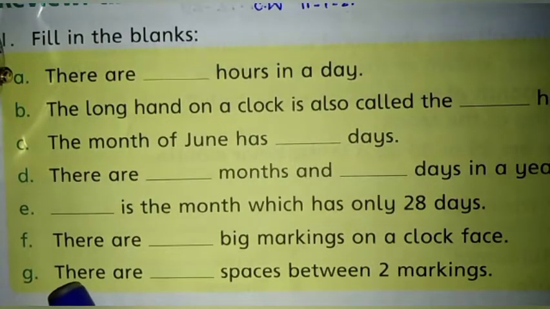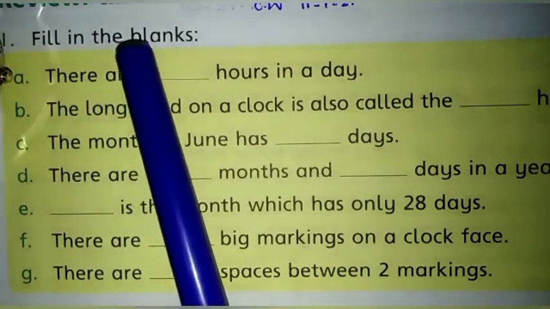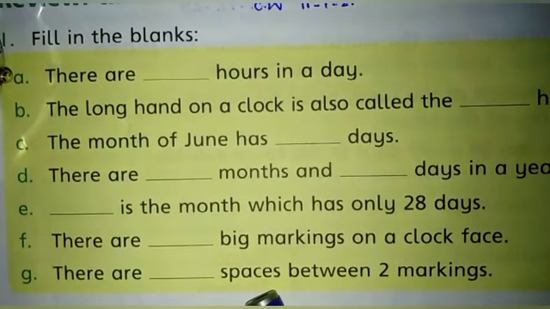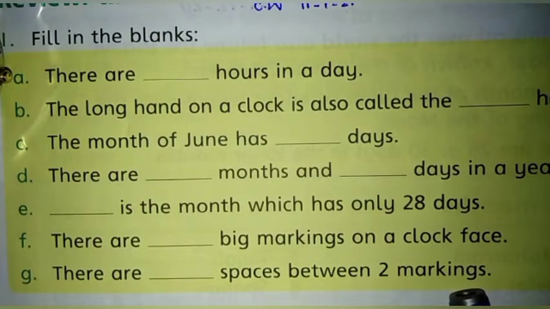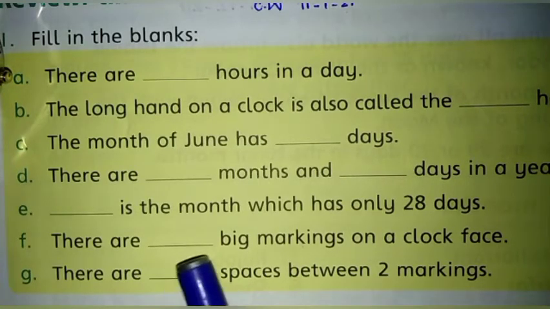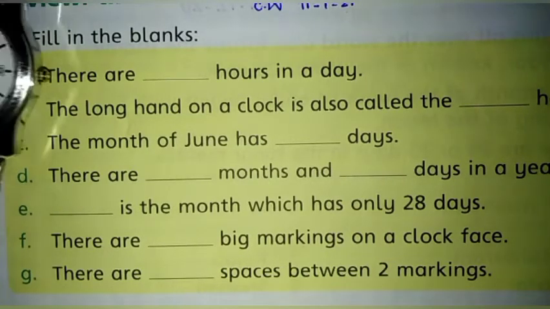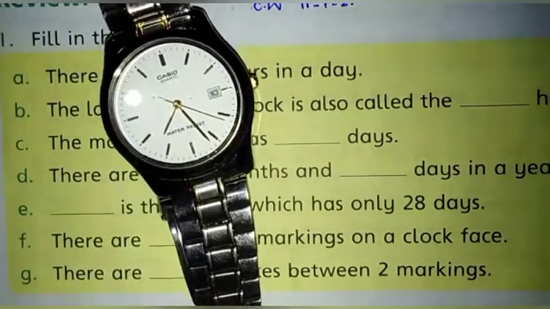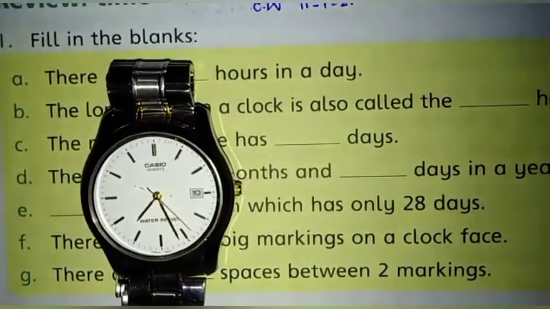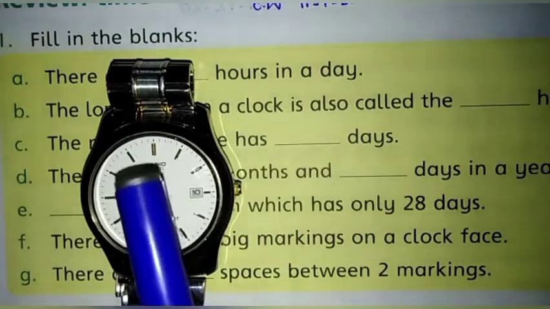Statement G, the last statement of the exercise. Fill in the blank: there are dash spaces between two markings. So we can take the help of a clock. How many spaces between two markings? Now let's see the clock once again.